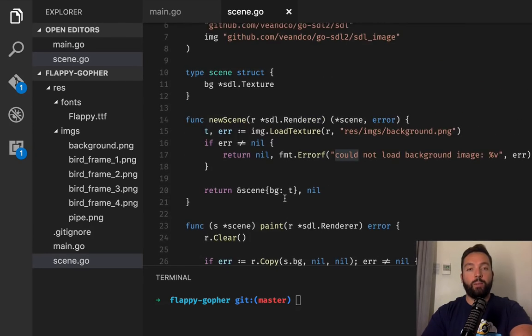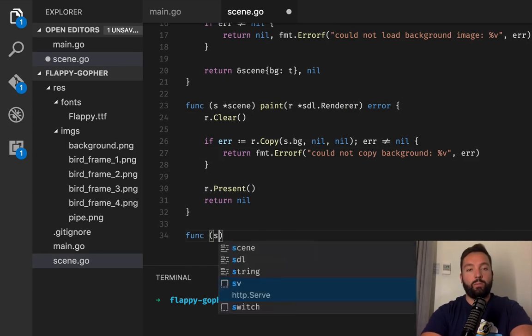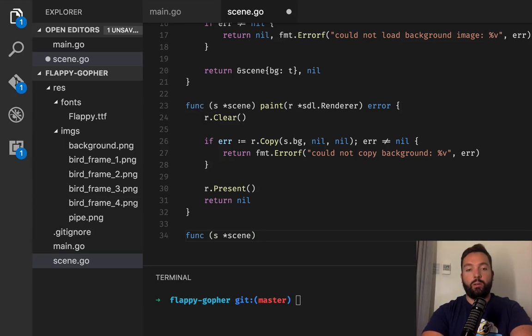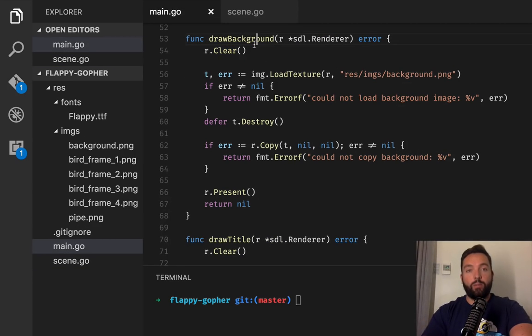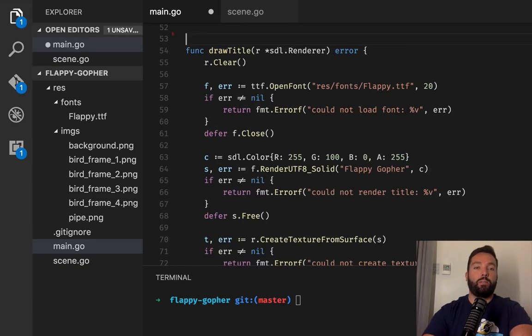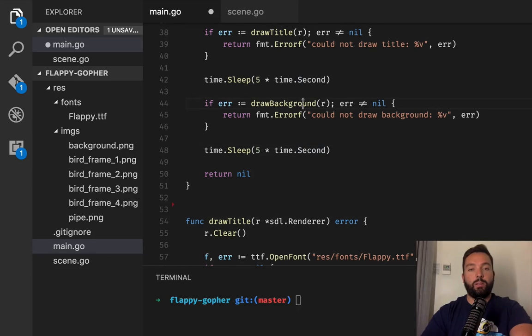Okay, and finally we're gonna have one last method, which is gonna be destroy. For this one, I do not need anything. What we're gonna do is bg.destroy. Just gonna call that function. So now our draw background is not needed anymore.